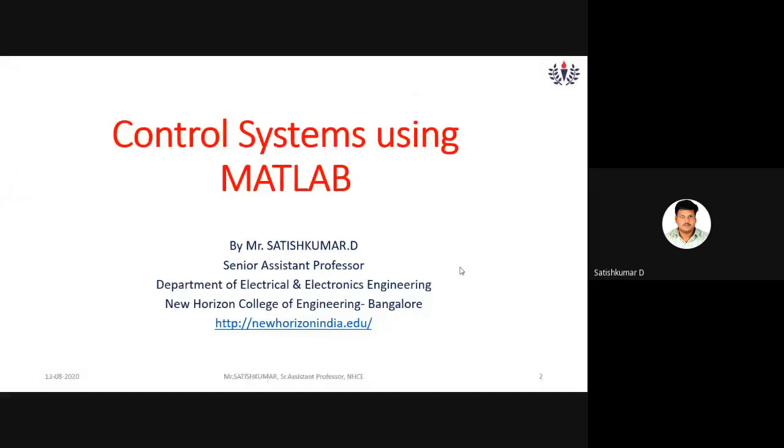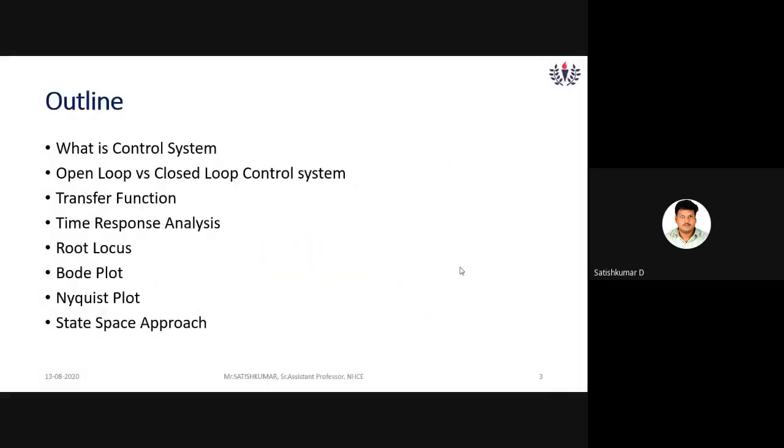So first, what is control system? We'll discuss what is control system. There are two types of control system, open loop system and closed loop control system. And then we'll talk about transfer function, then time response analysis, root locus. These are the techniques. Bode plot for finding the stability, Nyquist, state space approach. So this is the outline of today's presentation.